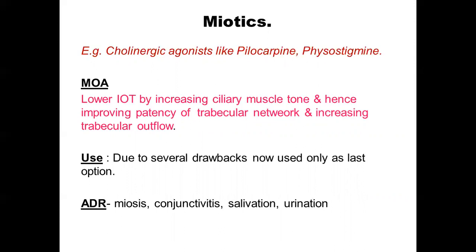The miotic lowers the IOP by increasing the ciliary muscle tone. Already you have learned in the chapter on cholinergic drugs that these miotics, or the cholinergic agonists, increase the ciliary muscle tone by acting on the M3 receptors. And when the muscle tone is increased, then the patency of the trabecular network is also improved, and thus the trabecular outflow is increased. So miotics mainly function by increasing the trabecular outflow in open angle glaucoma.